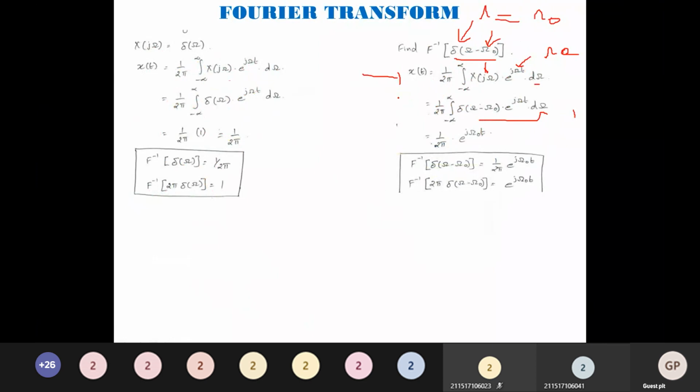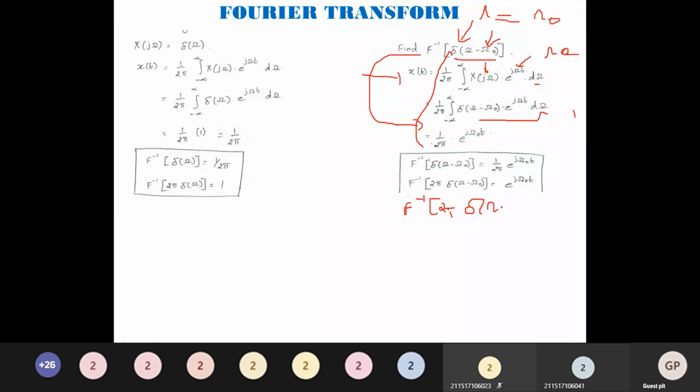So this is the Fourier inverse of del of omega minus omega naught. I can take this 2 pi inside, so the Fourier inverse of 2 pi del of omega minus omega naught is equal to e power j omega naught t. Similarly, what will be the Fourier inverse of 2 pi del of omega plus omega naught?